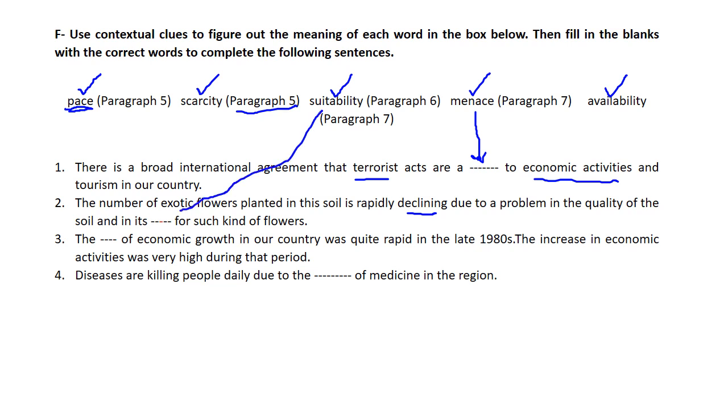Is it suitable to plant such exotic flowers? It's not suitable. The pace of economic growth in our country was quite rapid. There's the context clue, fast. So we're talking about speed or pace.